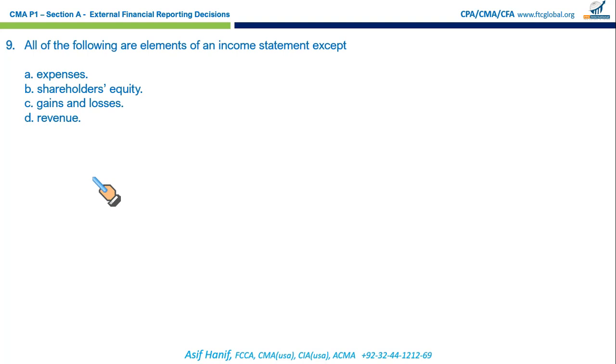Okay, next. All of the following are elements of the income statement except: expenses. Of course, it's an item of the income statement. Gains and losses, income statement. Revenues, income statement. Shareholders' equity. Yes, it is part of the balance sheet, not the income statement.